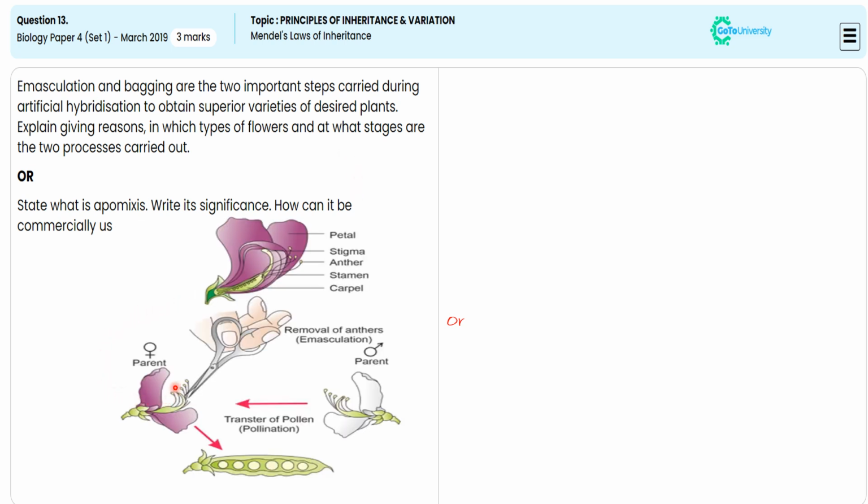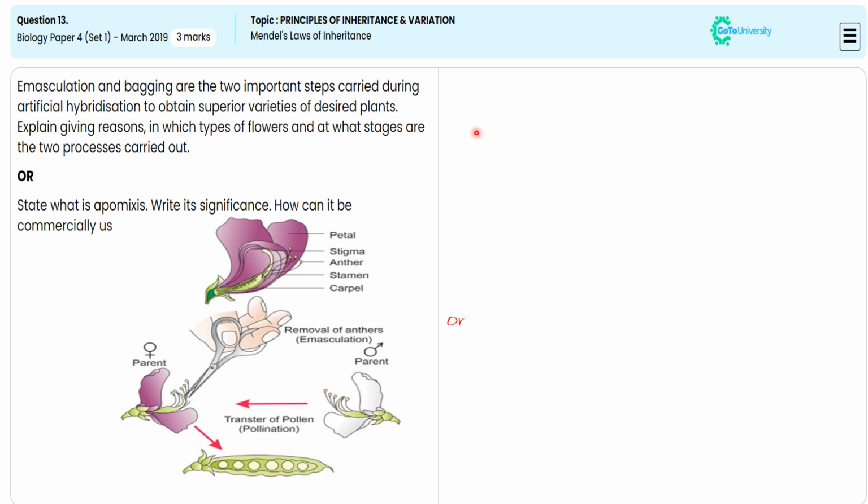In this picture, you can see the bisexual flower. After removing the anther, we are controlling the pollination by dusting the pollen grain of the required variant, and then we are covering the bisexual flower in the sterile polythene bag. In this way, we are executing the bagging. With this specification, let me say the points by narration for securing 3 marks.